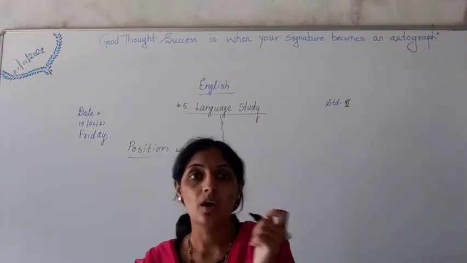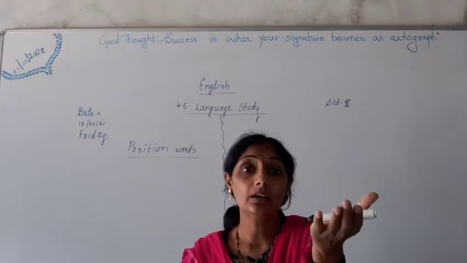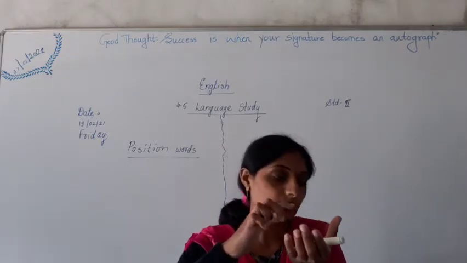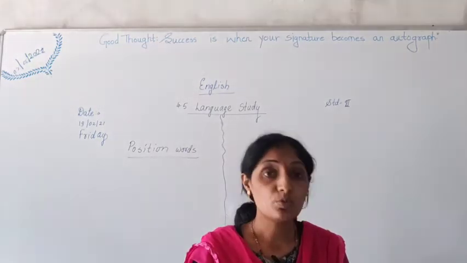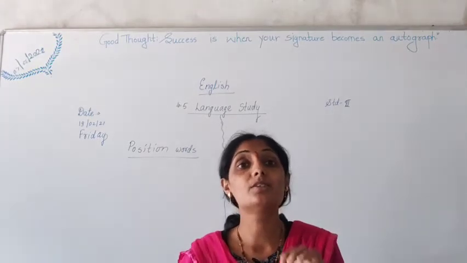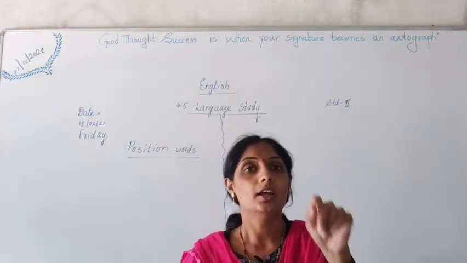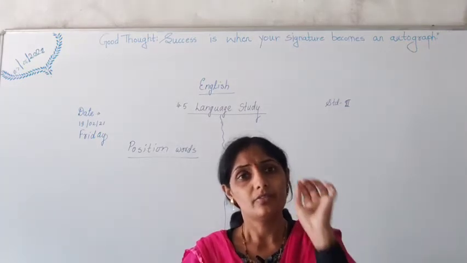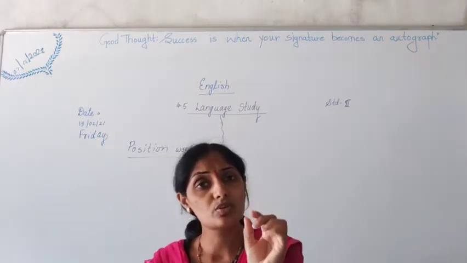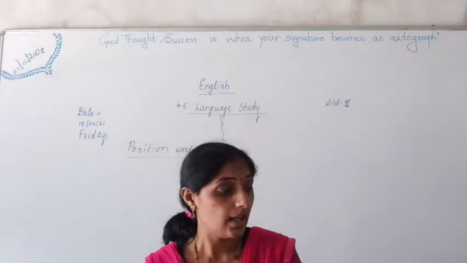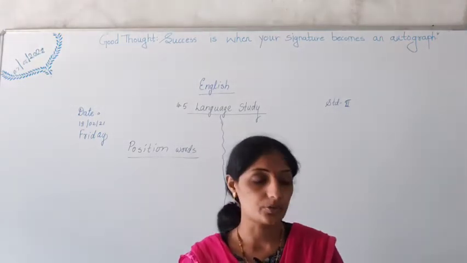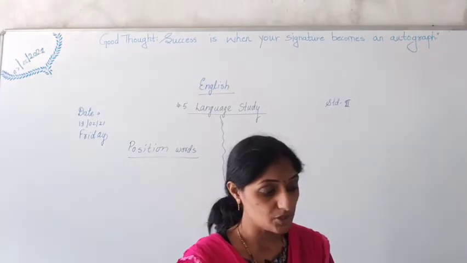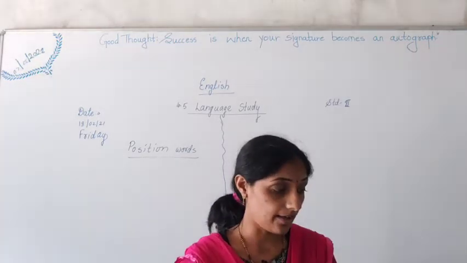If I say, pen is in the hand, in, okay. Next, book is on the table. Where is the book? Then you will say on the table. On is what? The position of a book. The words which tell the position of books are called position words, and those position words we are going to study today. Here it is told to look at the pictures, read aloud and enact.